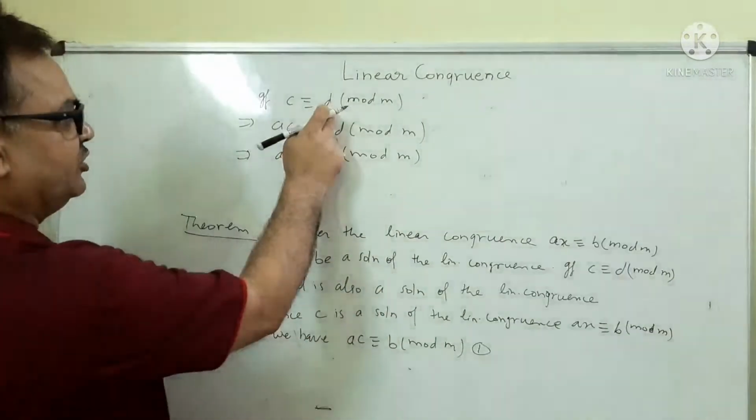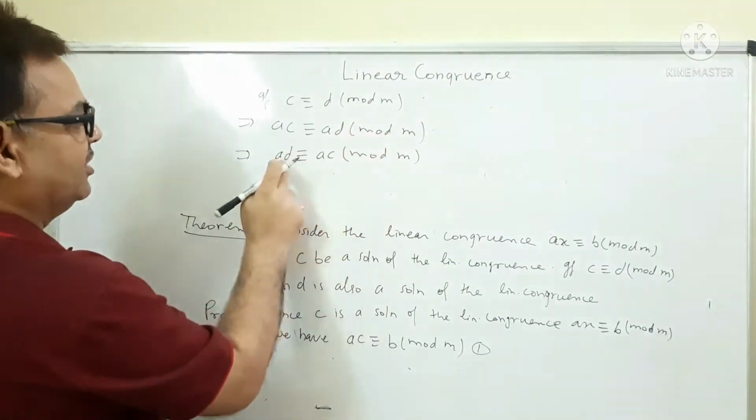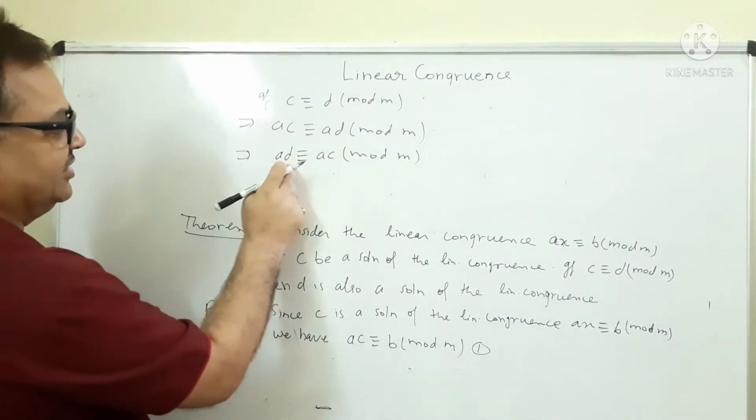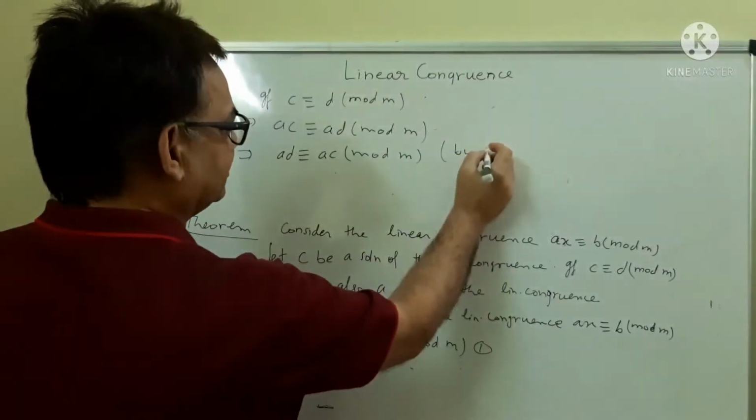C is congruent to D mod M, given, implies AC is congruent to AD mod M, number 2.